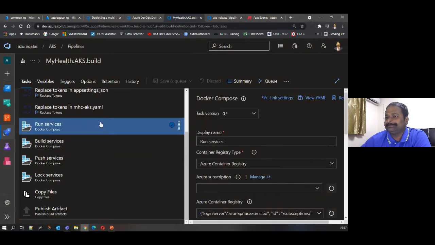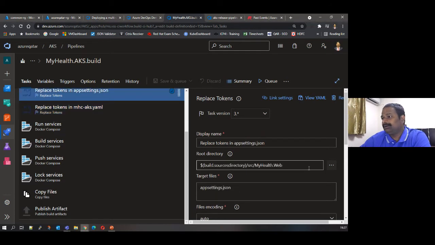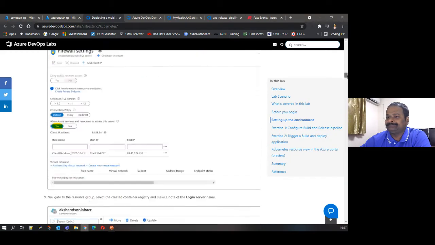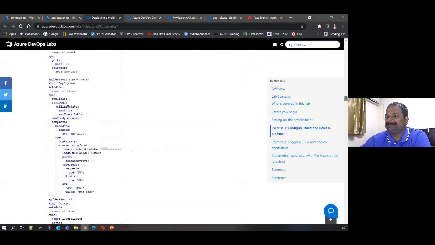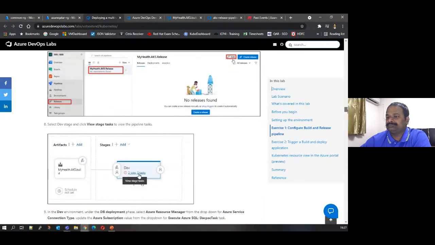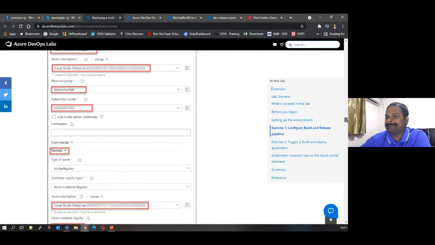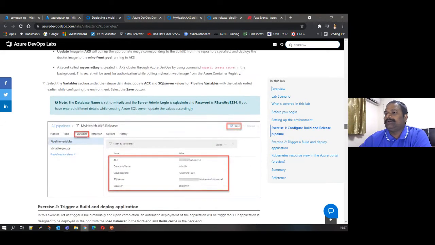If you see the AKS YAML, what is being replaced... I will give you an example of what happens in the appsettings.json.